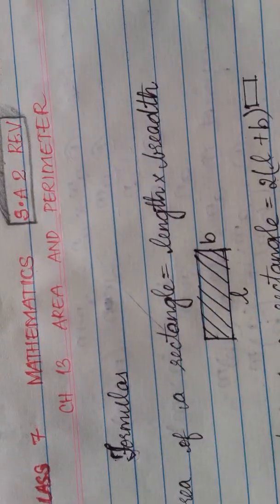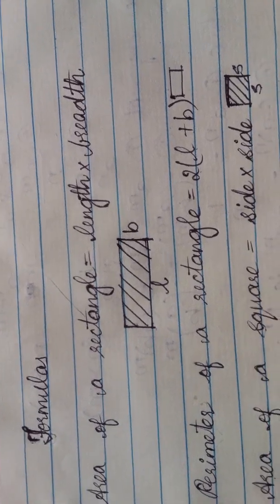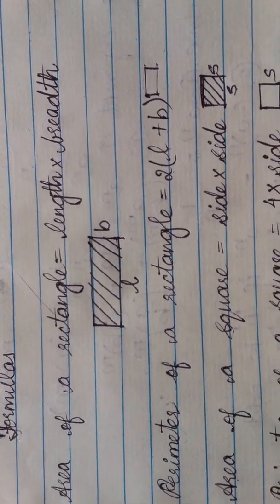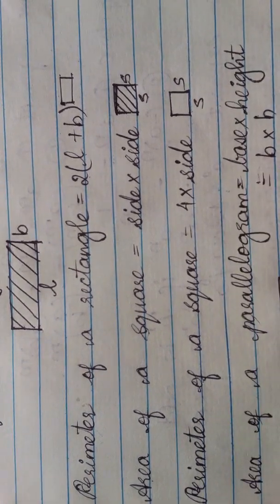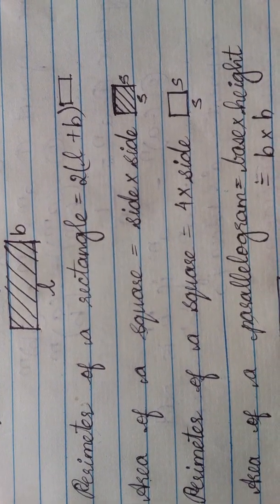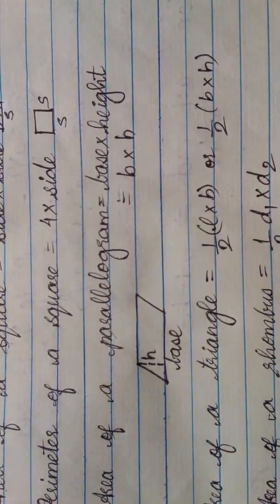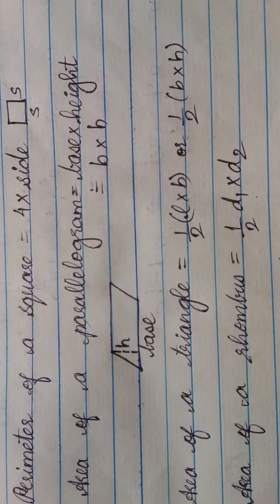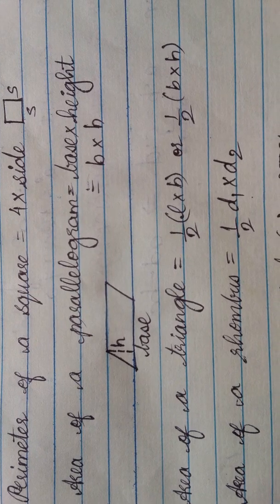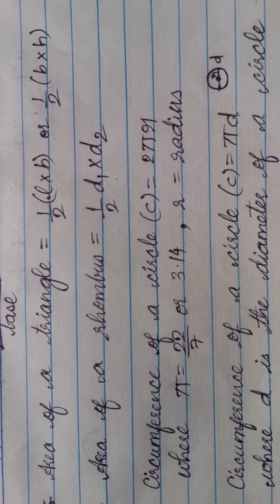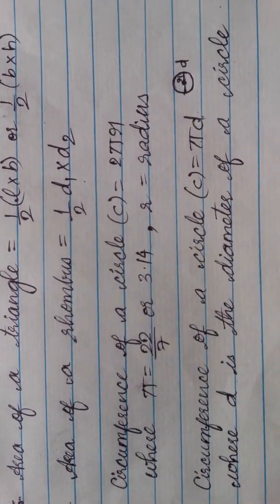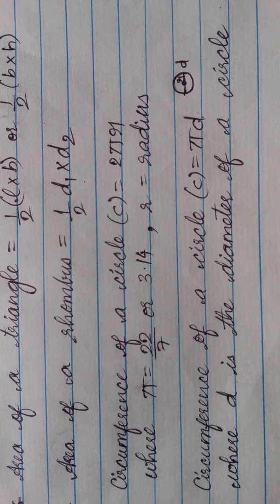let us revise chapter 13, formulas, area and perimeter. Area of a rectangle is equal to length into breadth. Perimeter of a rectangle is equal to 2 into length plus breadth. Area of a square is equal to side into side. Perimeter of a square is equal to 4 into side. Area of a parallelogram is equal to base into height. Area of a triangle is equal to half base into height. Area of a rhombus is equal to half d1 d2. Circumference of a circle is equal to 2 pi r, and circumference of a circle is equal to pi d, where d is the diameter. Understood children?